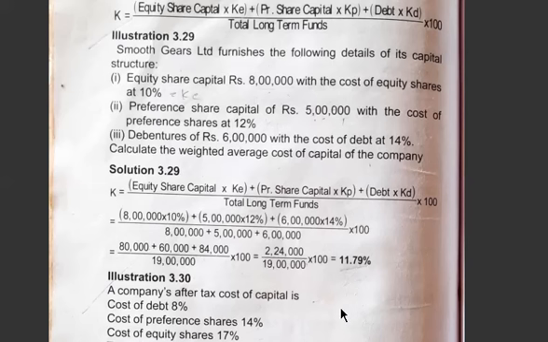Now total all the three, you will get 2,24,000 divided by 19 lakh into 100, you will get 11.79%. This is how you have to calculate the weighted average cost of capital. Here the costs are already given. KE is given, KP is given and KD is given. You just multiply with the capital and the total long term funds, add all the three capitals. So you will get 11.79%.